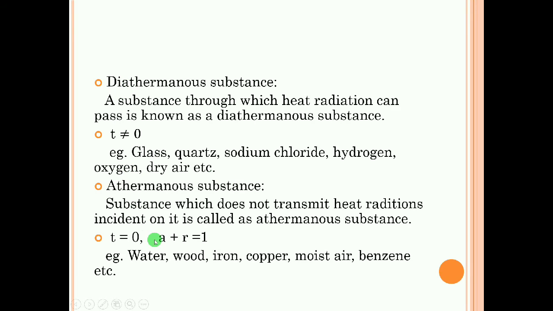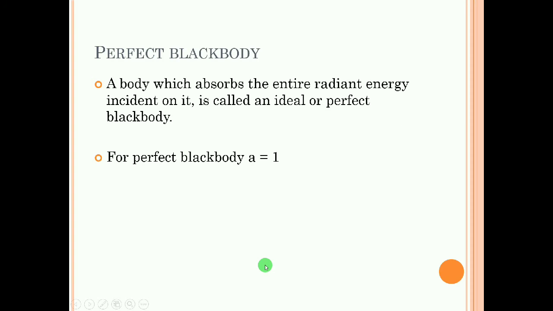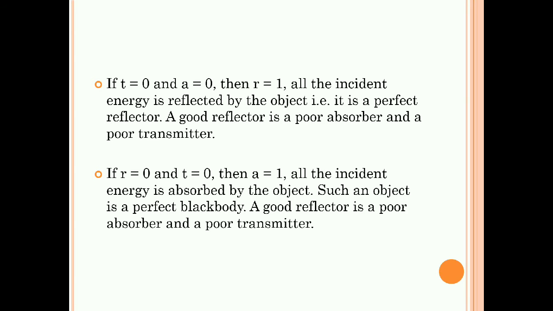Athermanous substances are those in which transmission is 0 always. Some portion will be absorbed, some portion will be reflected. So A plus R will be 1 and T will be 0 here. We can consider examples such as water, wood, iron, copper. Now here, if we consider transmission is 0, absorption is 0, only reflection is there, that is the incident radiation is fully reflected, so that is known as a perfect reflector. And it will be a poor transmitter and poor absorber.